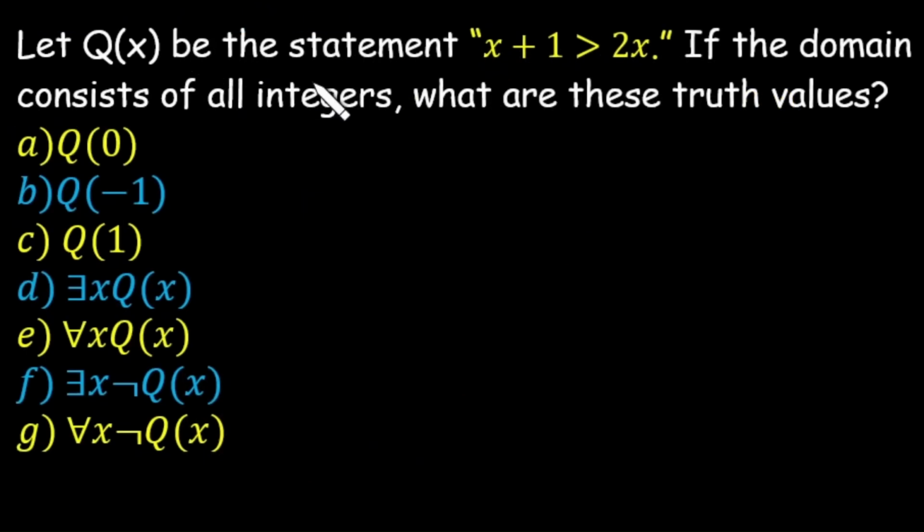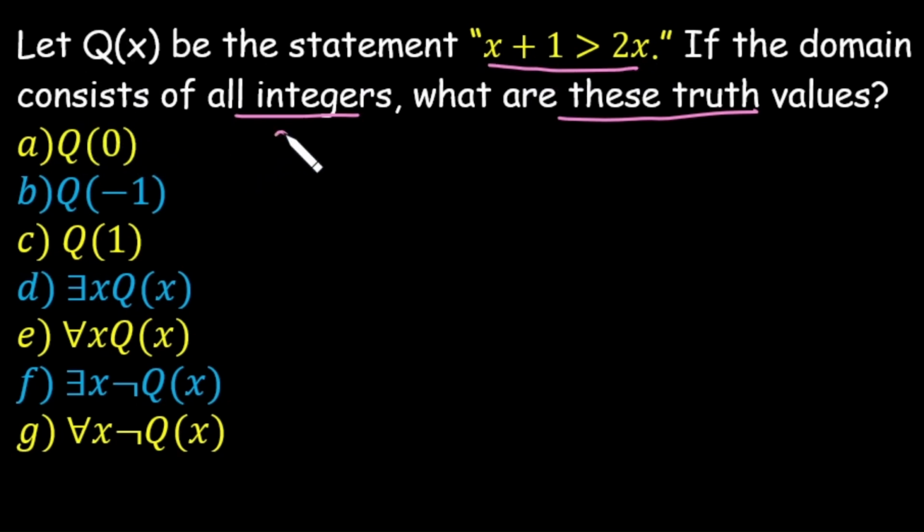Let's take a look at this example. Let Qx be the statement that states x plus 1 is greater than 2x. Now the domain consists of all integers. We need to predict the truth values of these statements. Now what do we mean by Q0? Here Qx is x plus 1 greater than 2x.